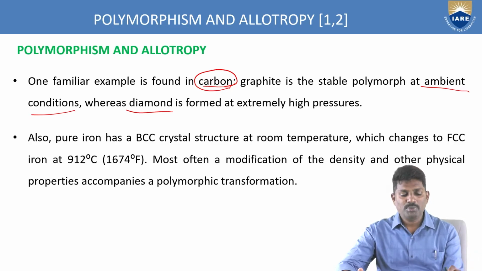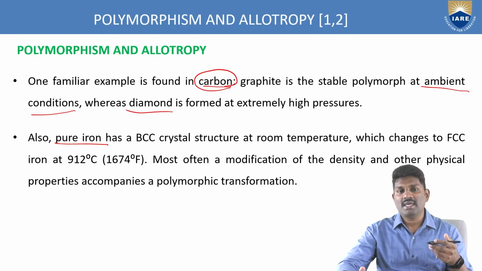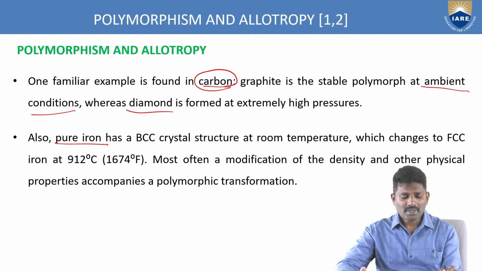Also, what is happening here? Pure iron has a BCC crystal structure. So, what is pure iron having? It has a complete body-centered cubic structure at room temperature. Whatever the structure is, it depends completely upon the temperature as well as the pressure. So, at ambient temperature conditions, pure iron has the BCC type of crystal structure.